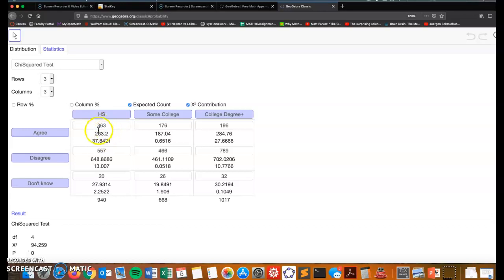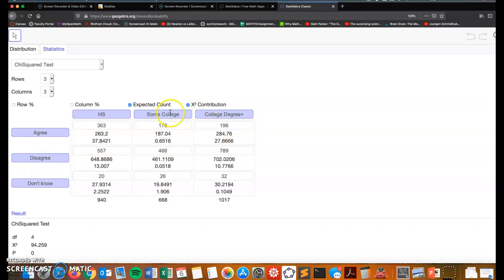If they're off by a lot, like for high school and agree, that should be 263, but the observed count was 363. So the chi-squared contribution was 37.84. For those that agree on one true love and have some college, 176 in the survey said yes, and assuming there's no association between the two categories, it should have been 187. These are not very different, so that chi-squared contribution is less than 1.